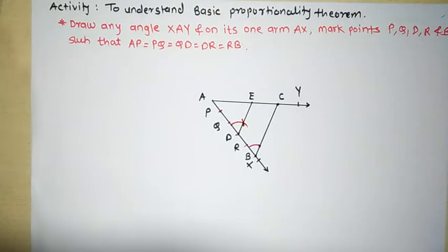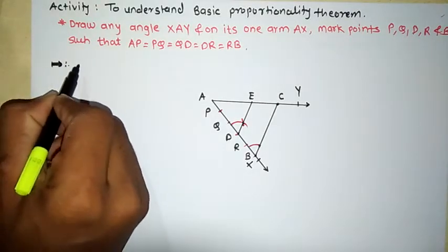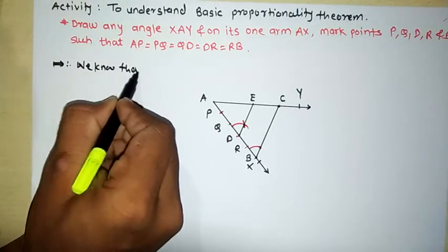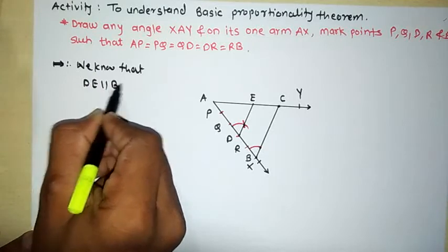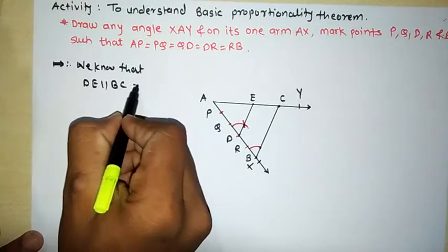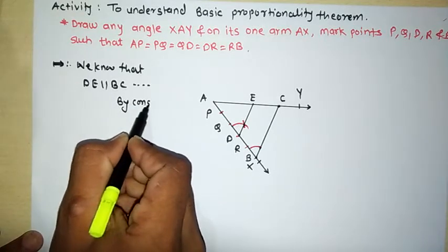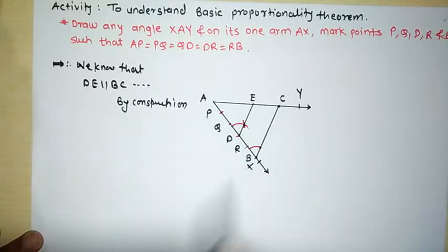Now what we have to do here? Now we know that DE is parallel to BC. I will write here, we know that DE is parallel to BC. What is the reason for this? By construction. By construction you can say that DE is parallel to BC. We did the construction that way. Therefore DE is parallel to BC.